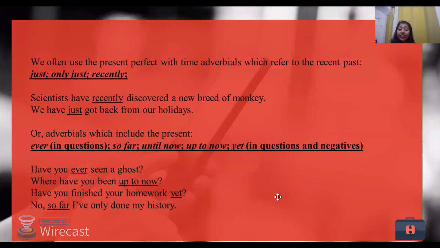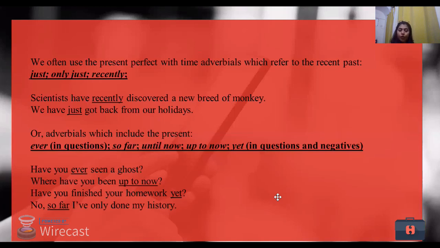Okay. We often use the present perfect tense with time adverbials which refer to the past. Now we use words like just, only just, recently, right? So maybe you ask someone, will you join me for a cup of coffee? You say, no, I've just had. So it's not a lot of time that has passed between me having coffee and you asking me. So where is Reema? She's recently resigned or she's recently joined. So there is a very short time frame. Scientists have recently discovered a new breed of monkey. We just got back from our holidays. So there is not much time that has passed.